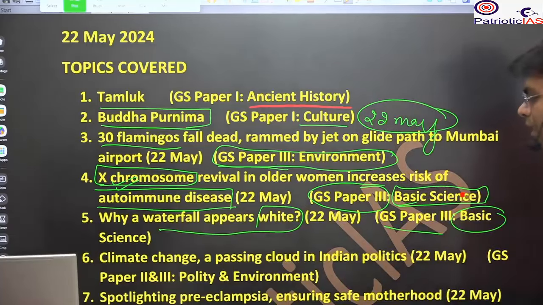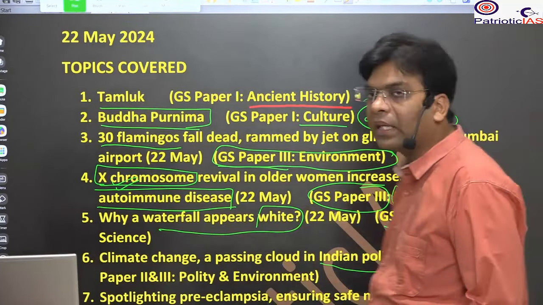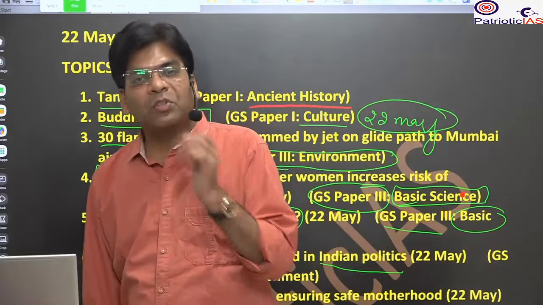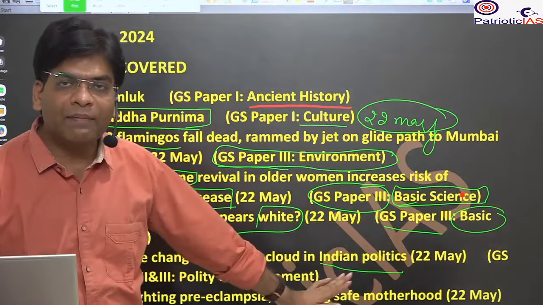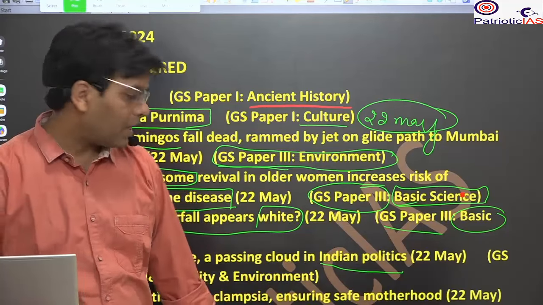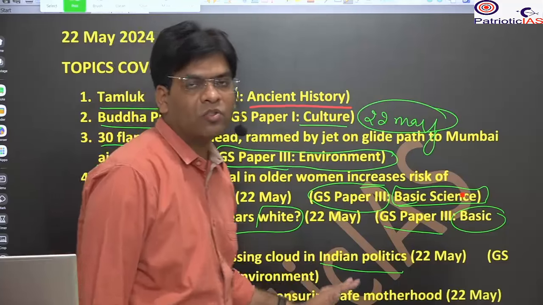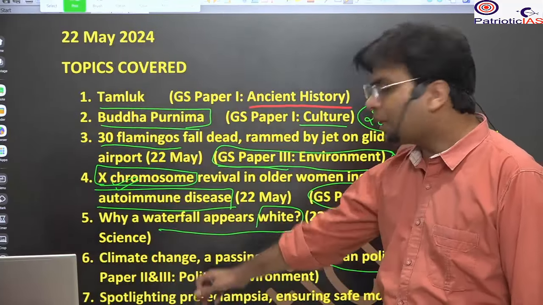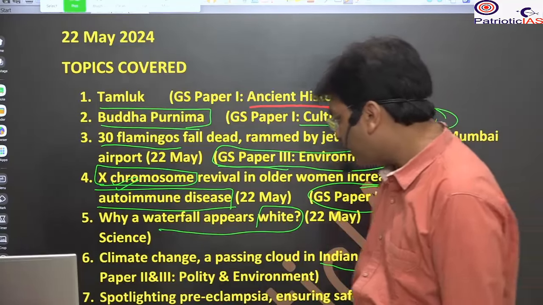After that, we will see climate change, a passing cloud in Indian politics. Here you will see that now the election is going on and there is a debate on climate change as per the manifestos mentioned by the different political parties. Here we will see the manifesto of the Congress and BJP and how they are taking climate change. We will study one by one.